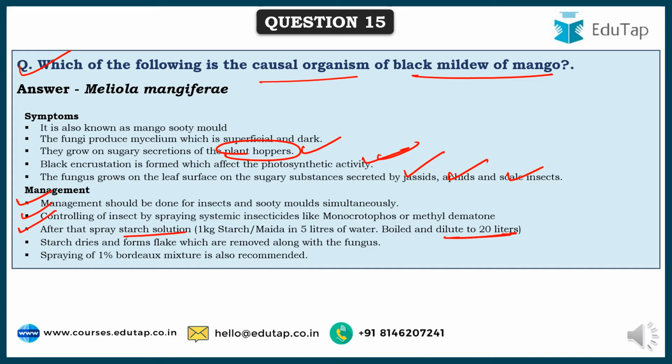After a few hours or a day or two, that starch gets dried up, because it forms a thin layer. Now the dried starch forms flakes, which can be removed along with the fungus. The fungus gets stuck to that flake, so when that is removed, the fungus can be removed. So that's also one way. When there are fewer trees and you have a good amount of labor, this can be done. Or spraying of 1% Bordeaux mixture can also be done, which is the recommended practice.